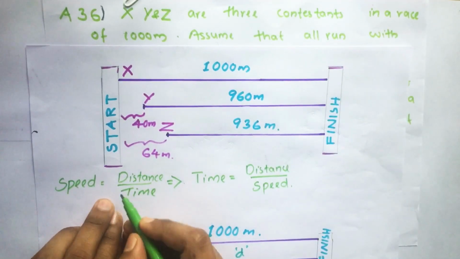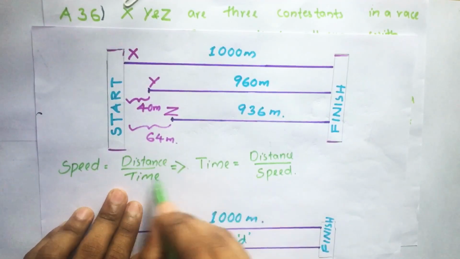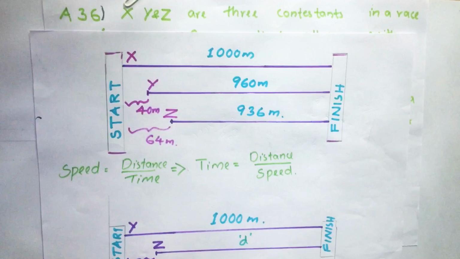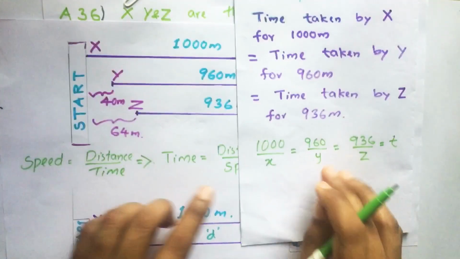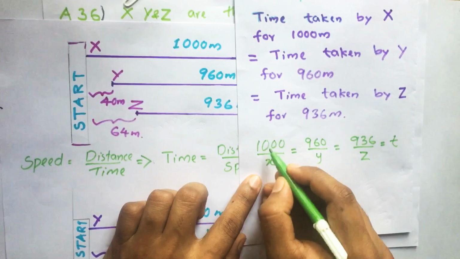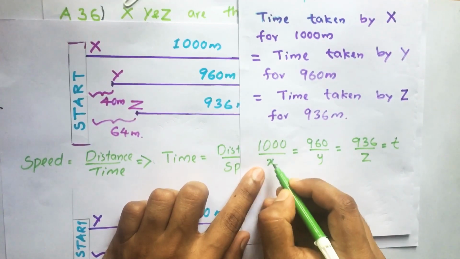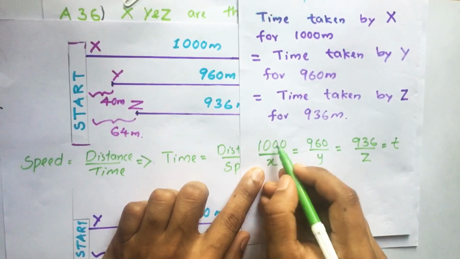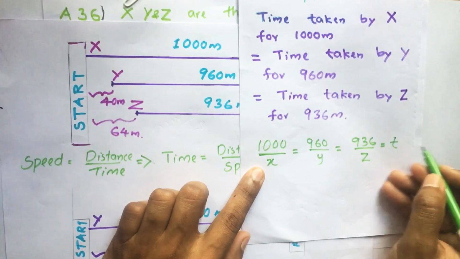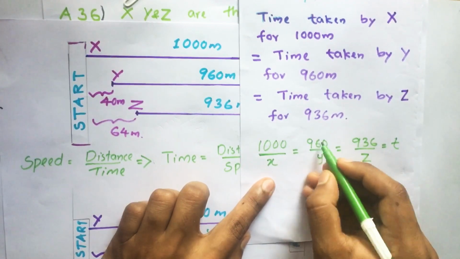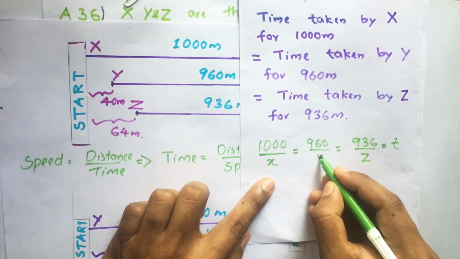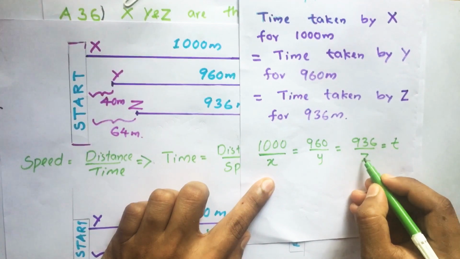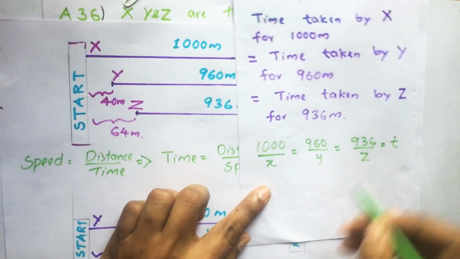We know that speed equals distance by time. From here we get time equals distance divided by speed. So we can write time equals distance. The distance run by X equals 1000 meter, and I am considering the speed of X as small x. So 1000 by x gives the time, which is equal to the distance run by Y divided by the speed of Y, then the distance run by Z divided by the speed of Z. So all these three are equal.